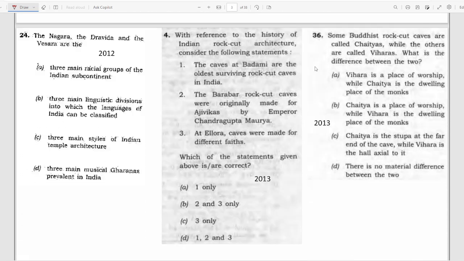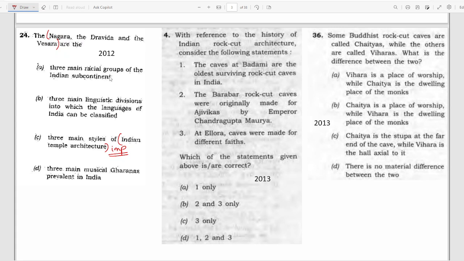Moving to the first question, the 2012 question: the Nagara, the Dravida and the Vesara are three main racial groups of Indian subcontinent, three main linguistic divisions into which the languages of India can be classified, three main styles of Indian temple architecture, three main musical gharanas prevalent in India. As we know, these are the types of Indian temple architecture. So, Indian temple architecture is an important topic.